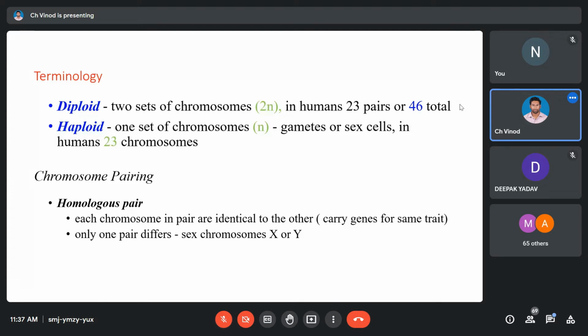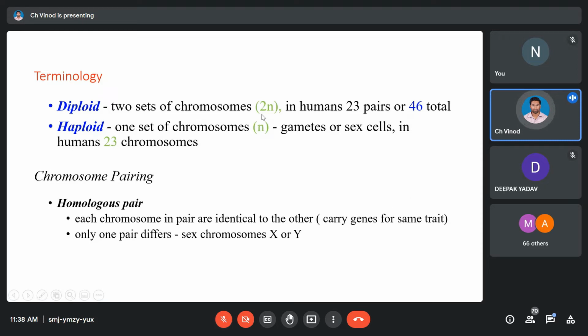Mitosis means same thread. The thread that we are talking about here is chromatin. So the chromatin content should remain equal in parent and daughter. Just like the way we have seen in binary fission, the same thing should be reappearing here. That's one kind of division, so we call it mitosis.